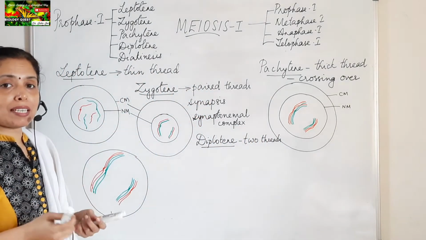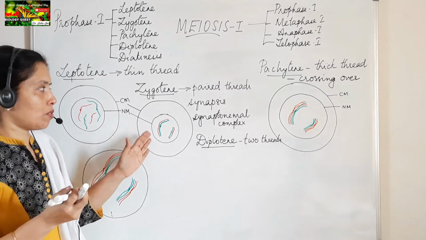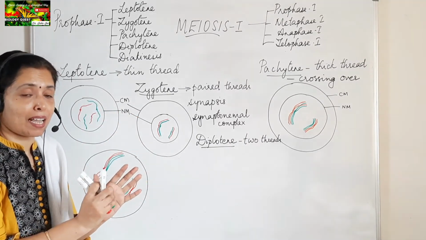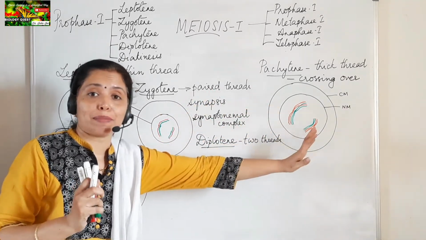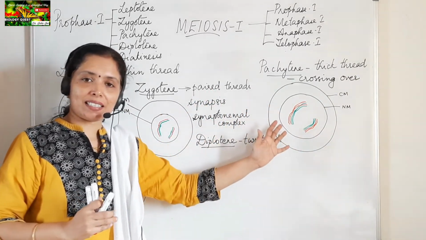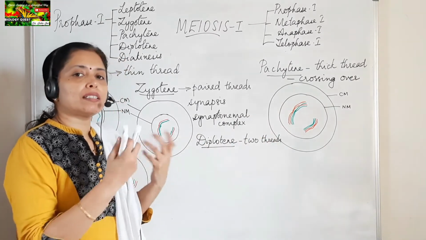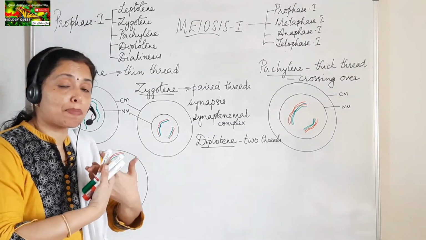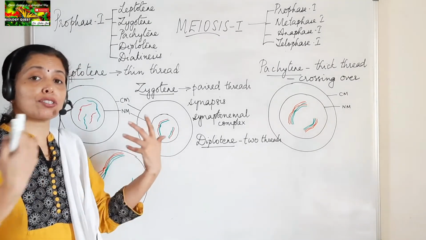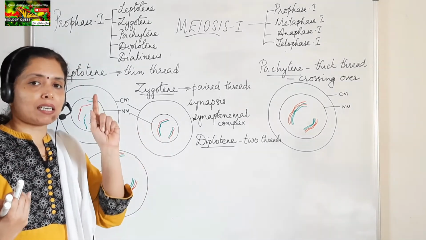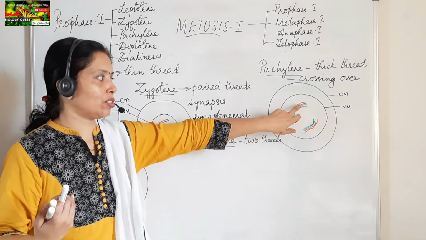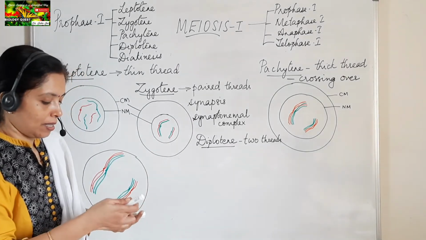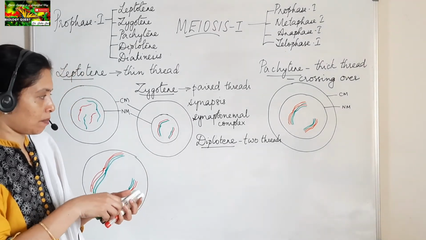In the Zygotene stage the chromosomes have come close together and pairing has taken place, and exchange of genetic material has taken place in the Pachytene stage. And now what is supposed to happen? The chromosomes of the homologous pair start to separate, except at one region, the region where the crossing over has taken place. That is the chiasma or chiasmata.